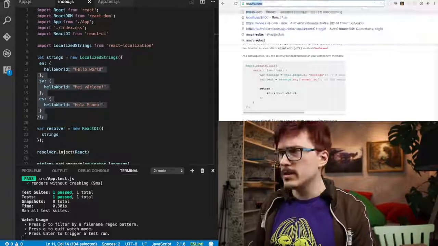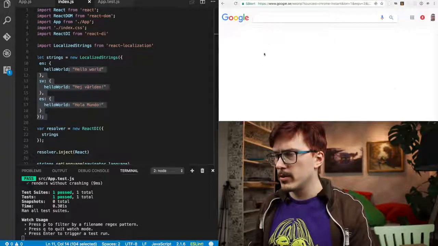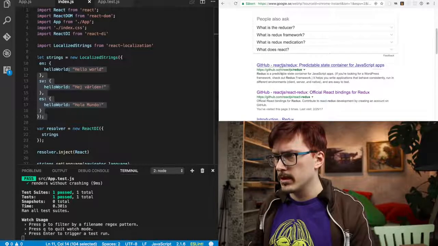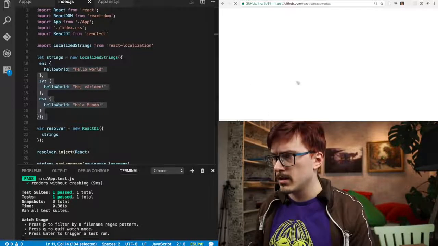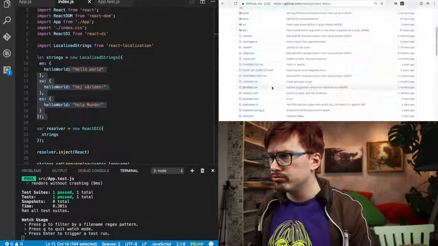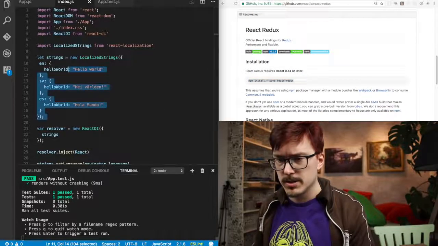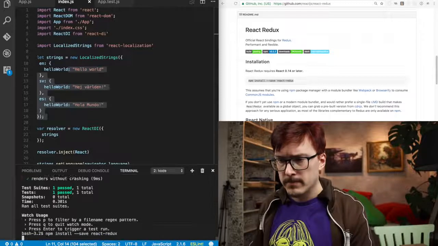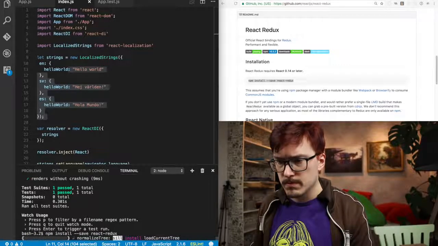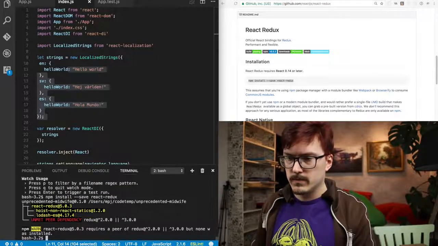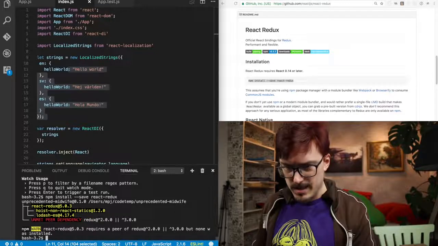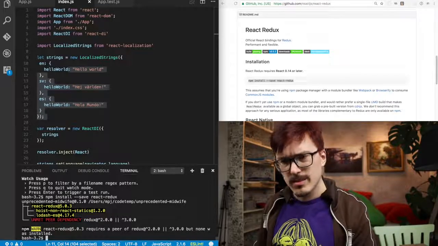Okay, how do we do this? How does Redux work? I keep forgetting every single time. React Redux. Okay, official React bindings here. npm install save React Redux. Oh, this will probably break because of yarn. Maybe that's okay. It's a peer dependency.